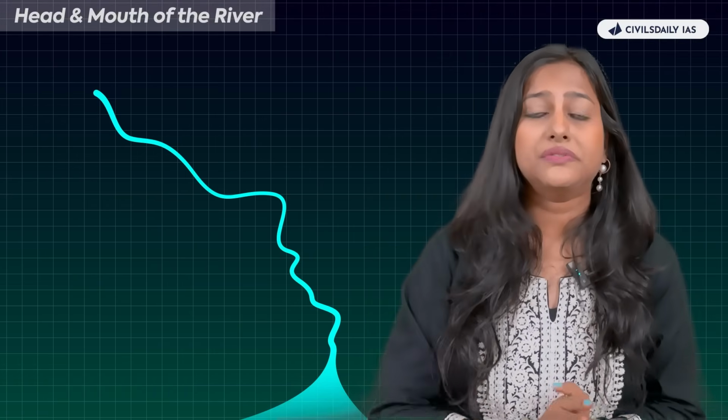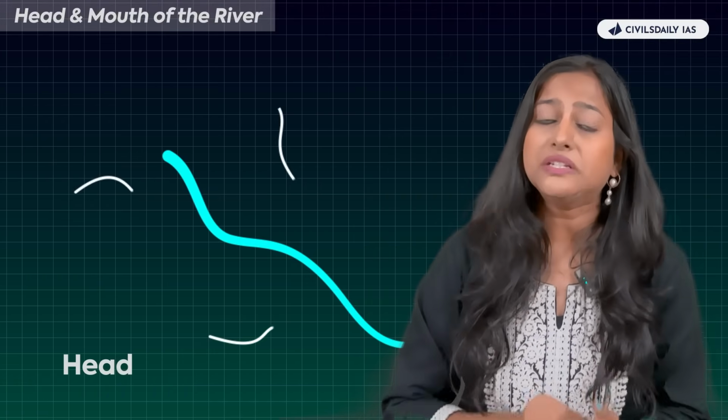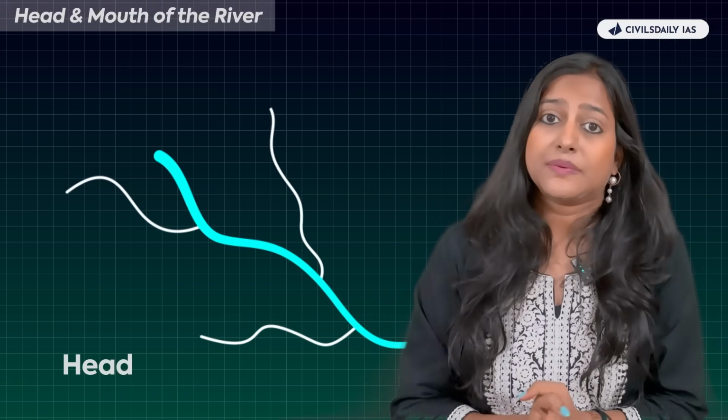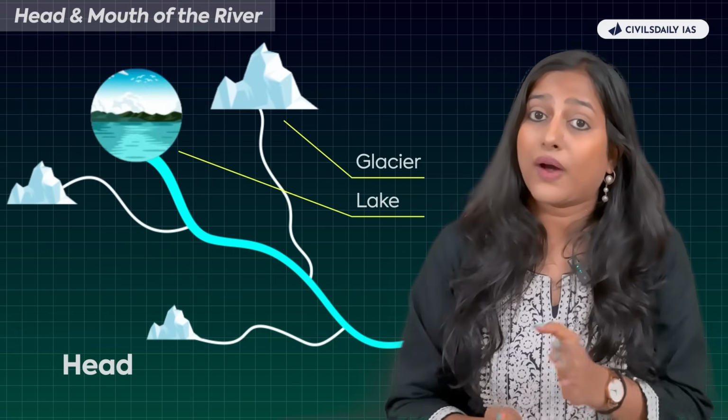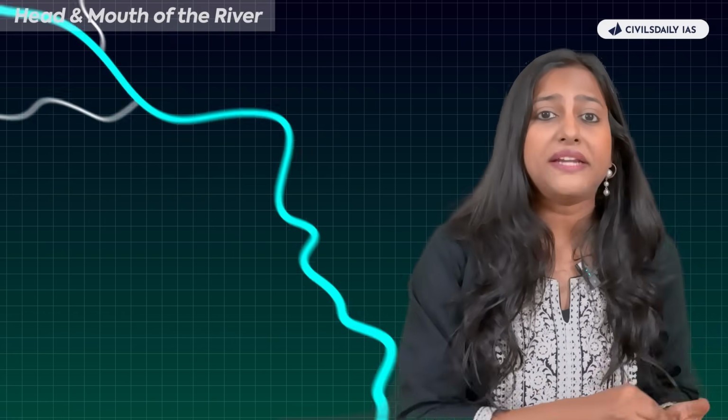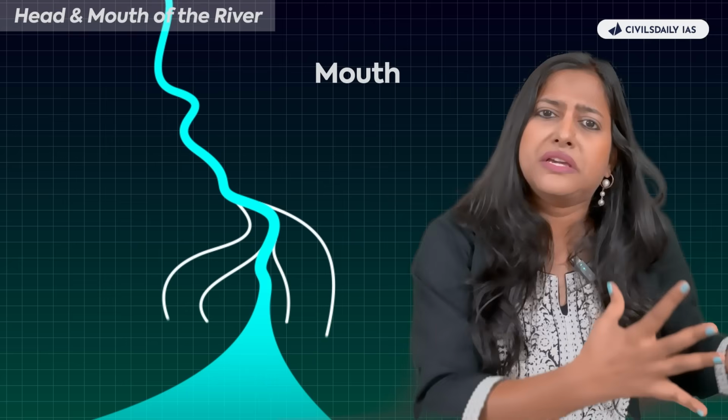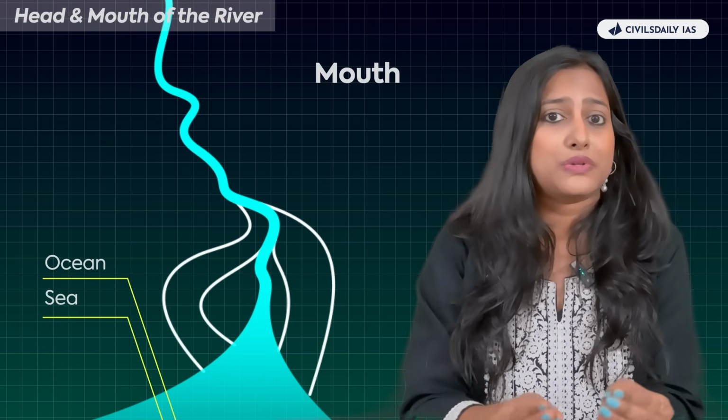Now, what is the difference between the head of the river and the mouth of the river? Head of the river is a point where the river is originating. It can be a glacier or a lake, while the mouth of the river is a point where the river is flowing into a bigger water body. It can be an ocean or sea.